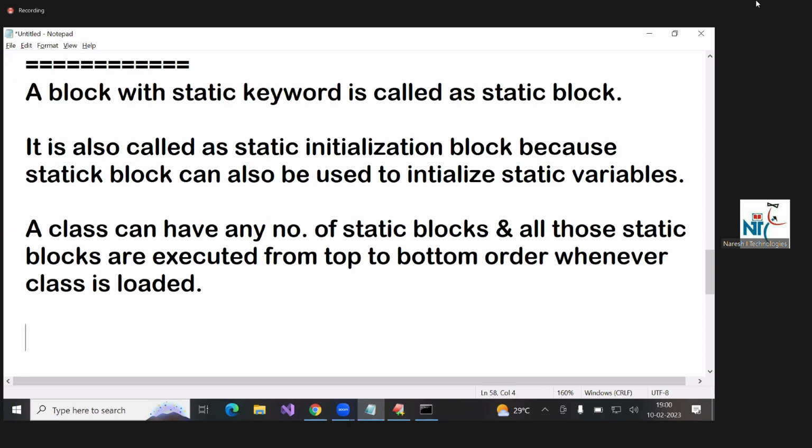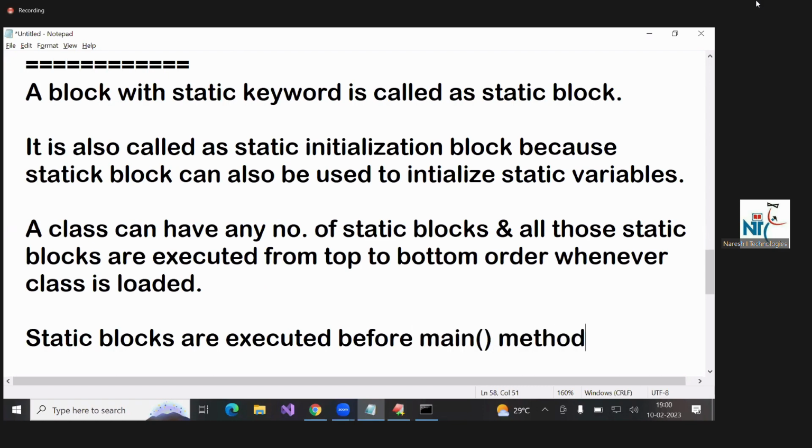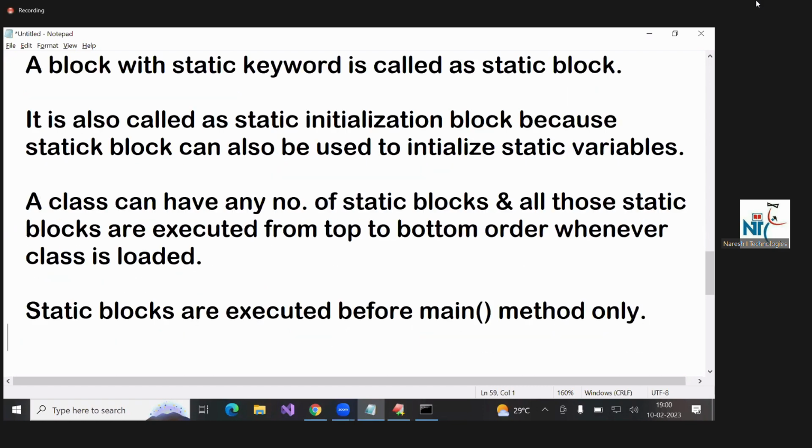Static blocks are executed before the main method only. So before a block, if you write the static keyword, that is called a static block. Instance variables are initialized with a constructor; static variables are initialized with a static block.